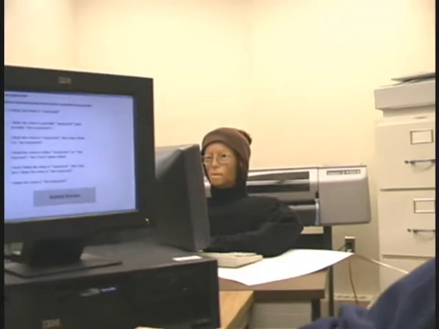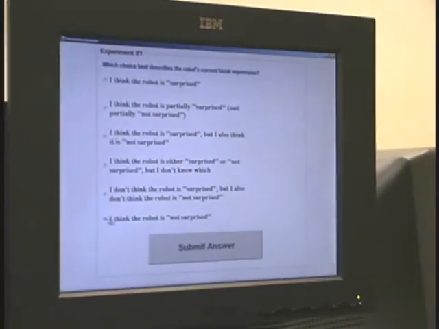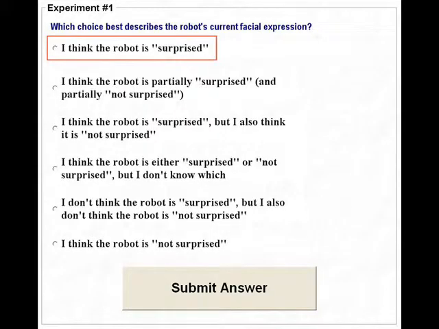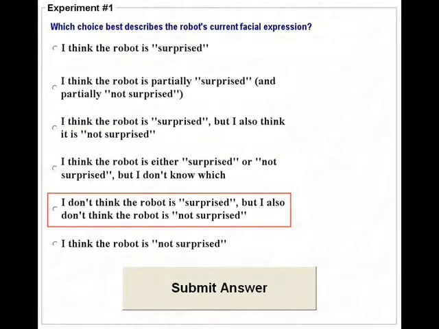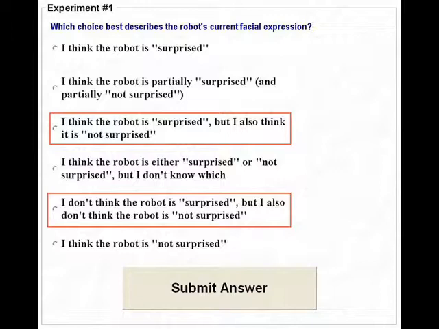When describing the robot's emotional state, participants choose one of 6 options. The choices "I think the robot is surprised" and "I think the robot is not surprised" correspond to a Boolean logic. The option "I think the robot is surprised, but I also think it is not surprised" corresponds to truth gluts, while the option "I don't think the robot is surprised, but I also don't think the robot is not surprised" corresponds to truth gaps. Both gaps and gluts are modeled in a 3-valued logic.